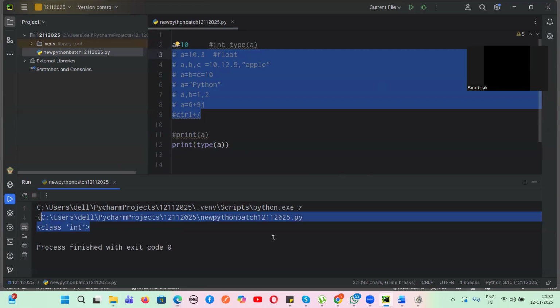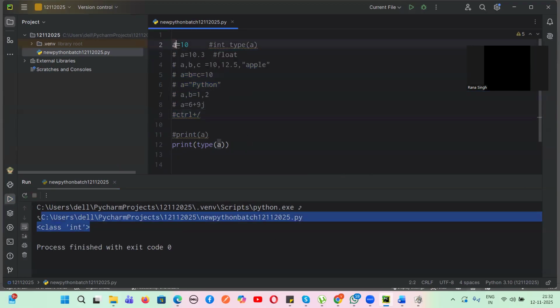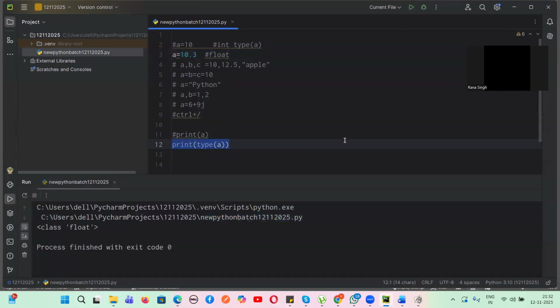Yes, A equals 10, right? Integer. Prerna, are you there? Can you tell me the output of line number 12? Yeah, it's float. Good. Next, the person who has joined by Oppo, you tell me. Okay, A, B, C. Now tell me what will be the output.